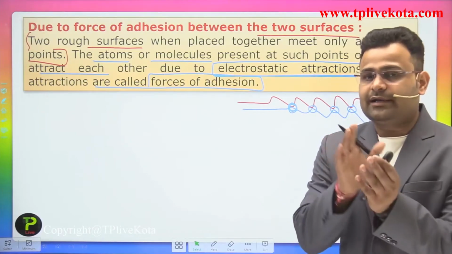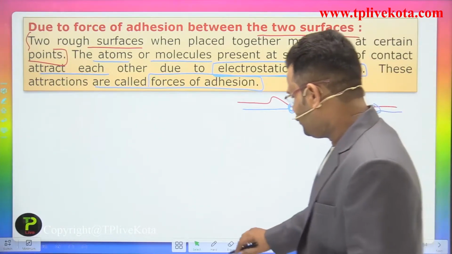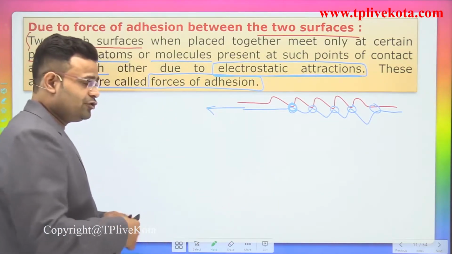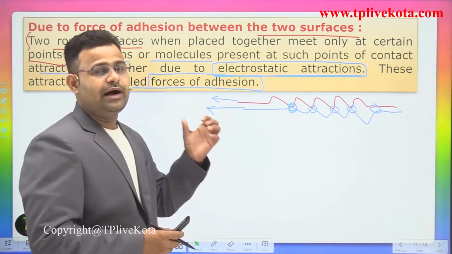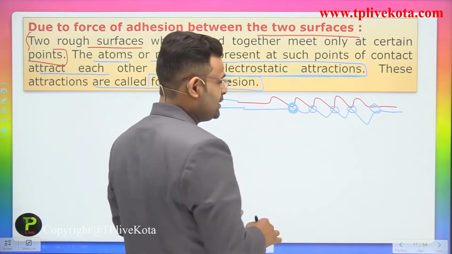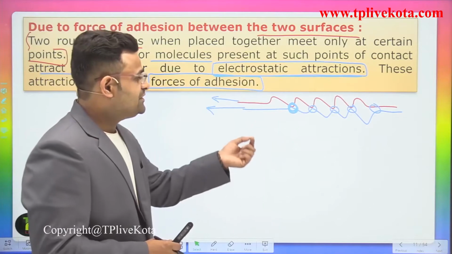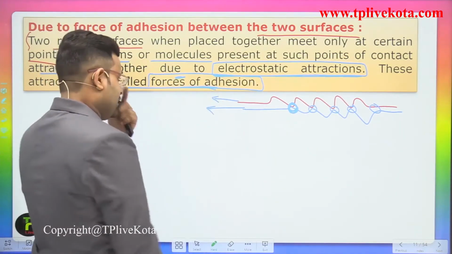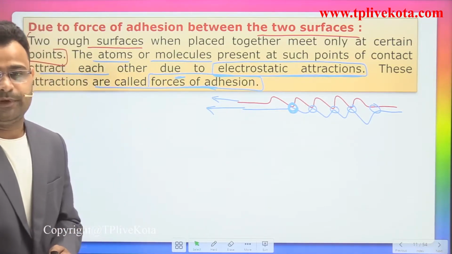Due to these attraction forces, if you want to move that surface in that direction, we require a force to oppose and break that attraction force. That means we require a force higher than the force of attraction, so we require a higher force as compared to the other.